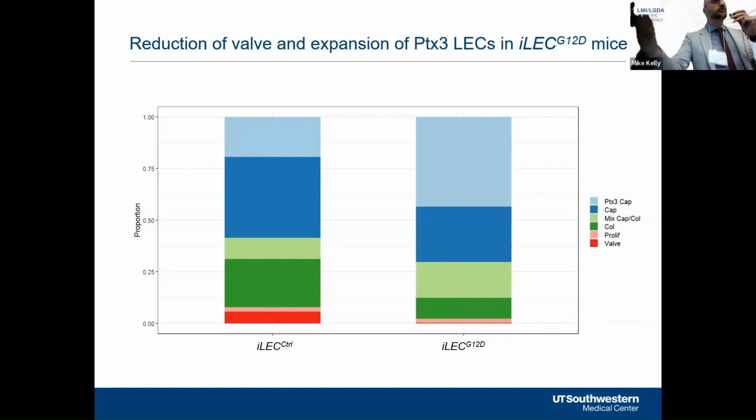And one thing that we also noted was that the collecting lymphatic endothelial cells in our mutant mice expressed markers of capillary endothelial cells and downregulated some of the collecting markers. So even though our mutant animals do have collecting LECs, they may be immature LECs and not have that full collecting lymphatic endothelial cell phenotype. And I think this is important given the finding that KRAS mutations can cause central conducting lymphatic anomaly, and we're seeing these defects in valves and collecting LECs with this KRAS mutation.